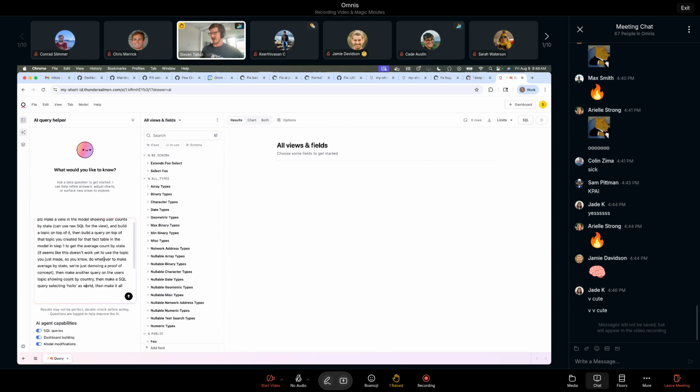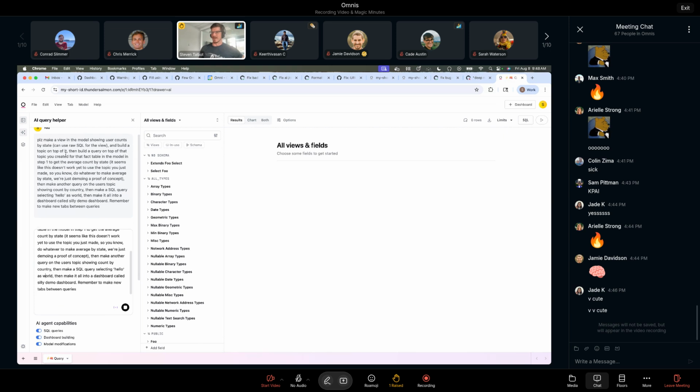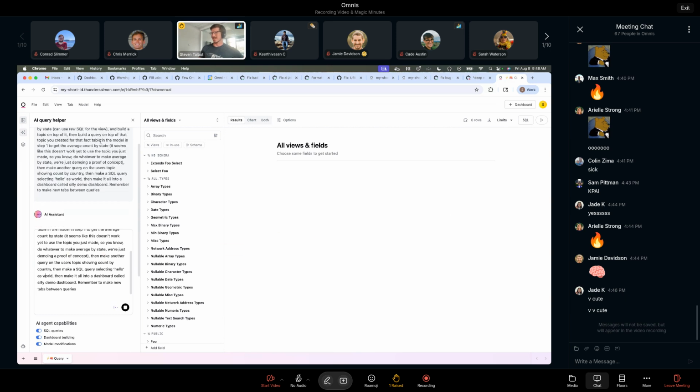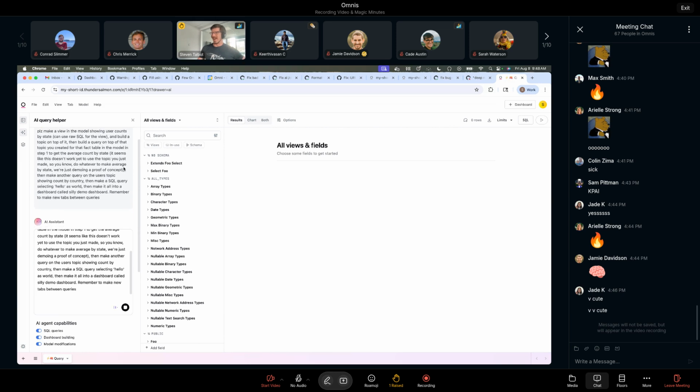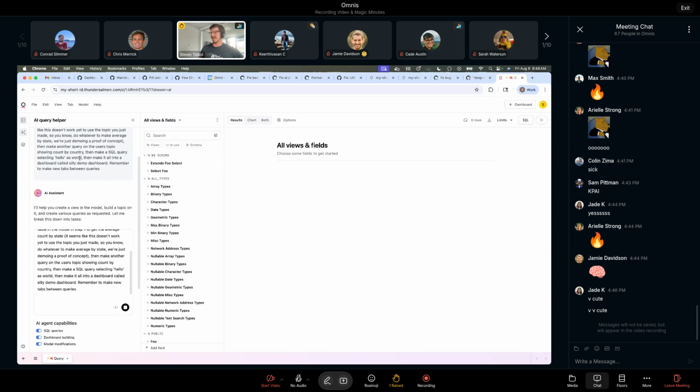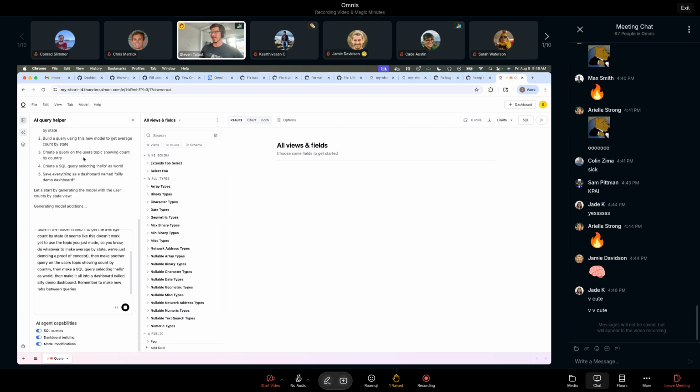But so I'm just going to drop this prompt in, let it go, and I can read the prompt while it goes because it's going to take a while. I'm asking it to make a view in the model showing user accounts by state. You can use SQL, then build a query on top of it. Now for whatever reason it refused to use the topic it just built, so whatever. Let's ignore that. Then make another query, then make a SQL query, and make it all into a dashboard.